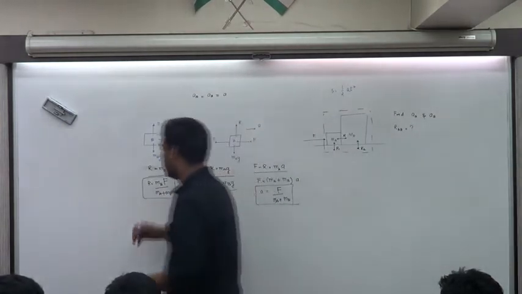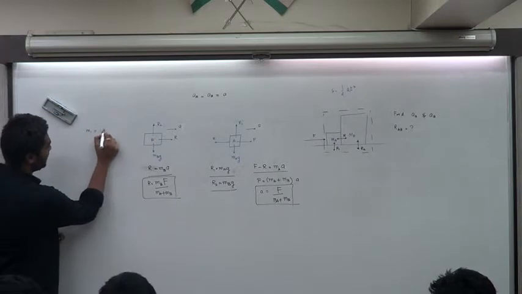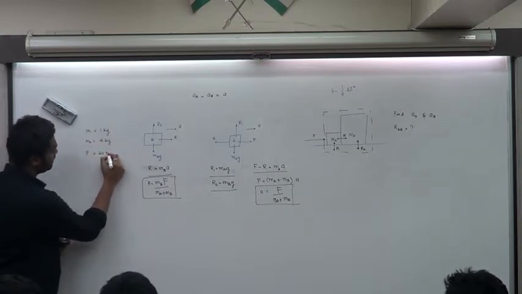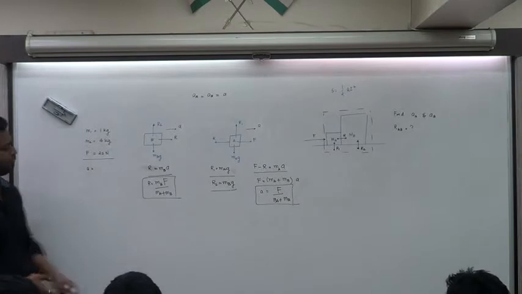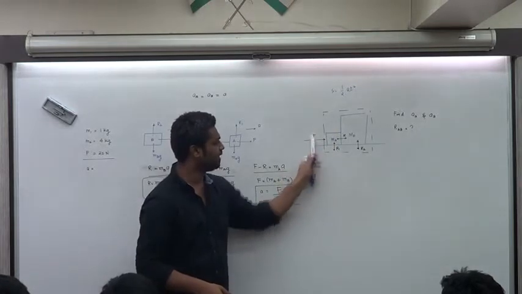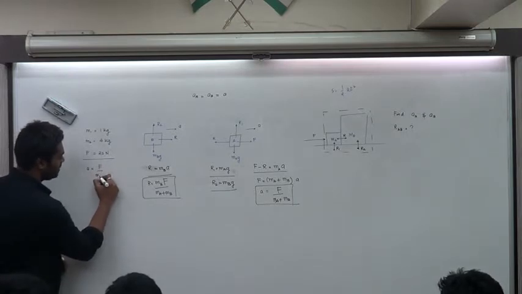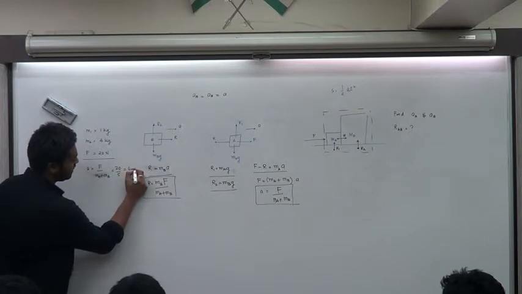We'll see some values because this slightly seems confusing. Let's take some numbers. M1 equals 1 kilogram. M2 equals 4 kilograms. Let's take the force to be 20 newtons. Okay? What will be the value for acceleration? Put that over here, no? You can directly do it now. The force that I'm giving to this system is how much? It's 20. What is the mass of the system? 5 kilograms. So the acceleration has to be F by M1 plus M2, or MA plus MB that we've already written. And that will be equal to 20 over 5. That's 4 meters per second square.